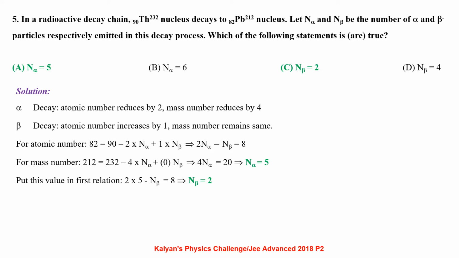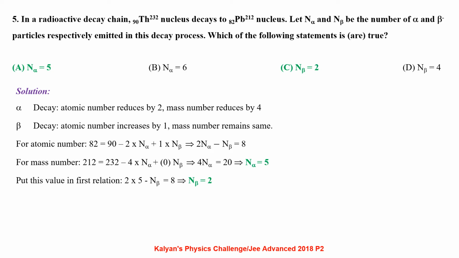In alpha decay, the atomic number reduces by 2 and mass number reduces by 4. In beta decay, atomic number increases by 1 and mass number remains the same. So for atomic number, 82 equals 90 minus 2 times n alpha plus 1 times n beta, which gives 2 n alpha minus n beta equals 8.